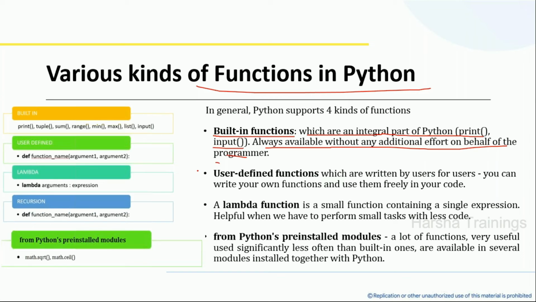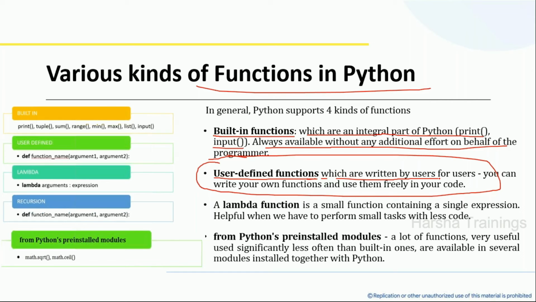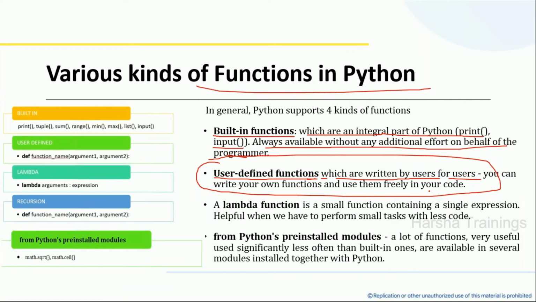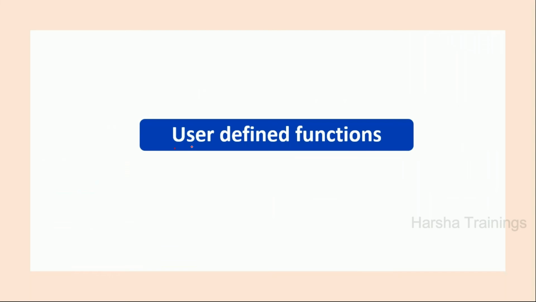Now, the second kind of functions are called user-defined functions. I'm doing my project. My project doesn't have any support of built-in functions. I can write my own functions. Those functions are called user-defined functions. Clear? Whatever functions I am writing for my specific purpose, I will call them user-defined functions, which are written by the users for the users, and we can write our own functions and use them freely in our code. Okay, now I'll stop my discussion here and I'll enter into what a user-defined function is.